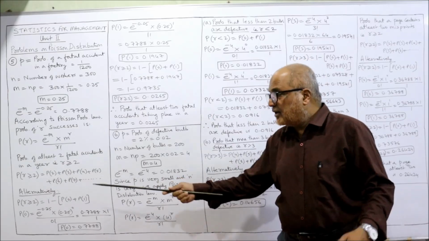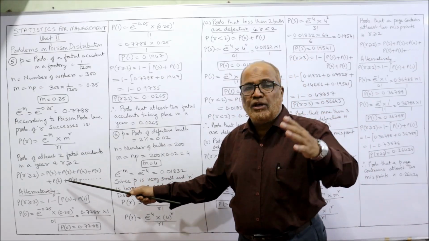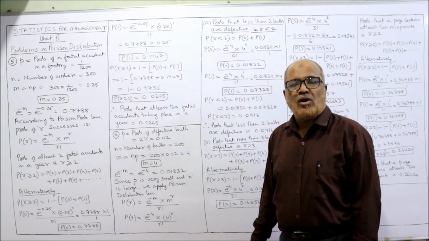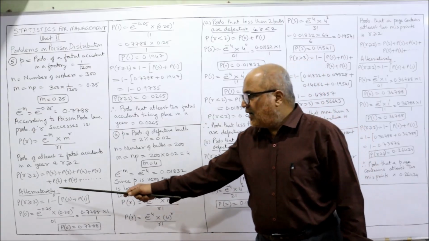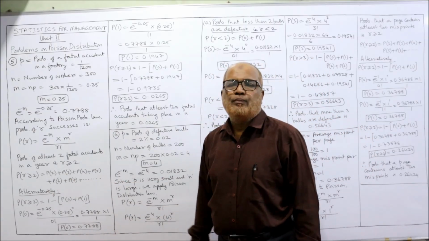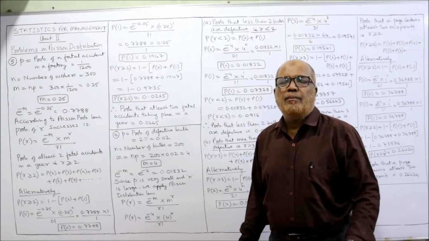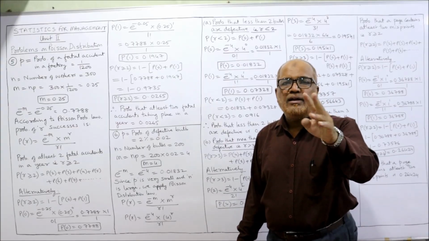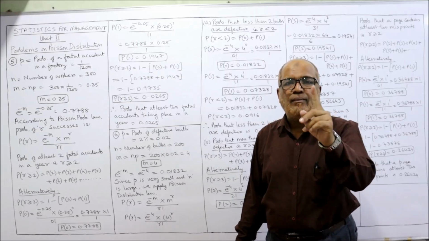So, we can't calculate up to infinity P of 2, P of 3, P of 4, P of 5. The alternative method is there. There is an alternative formula. The alternative formula is before 2. Before 2, the probabilities are 0 and 1. These two probabilities we deduct from 1.